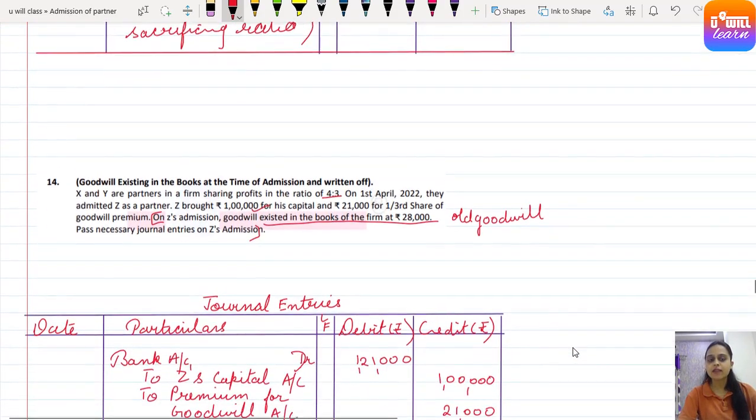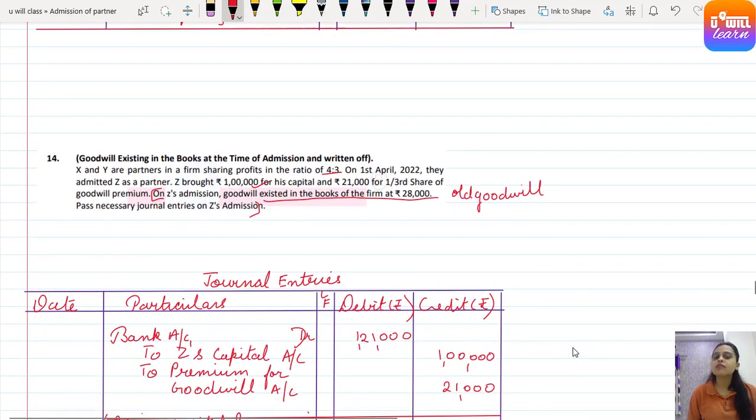Let's see the last line again. On Z's admission, goodwill existed in the books of accounts as 28,000. So this is old goodwill already existing. It must be divided among old partners in old ratio only. Goodwill initially has which balance? Debit balance. Now it is to be written off, which means now it must be credited.